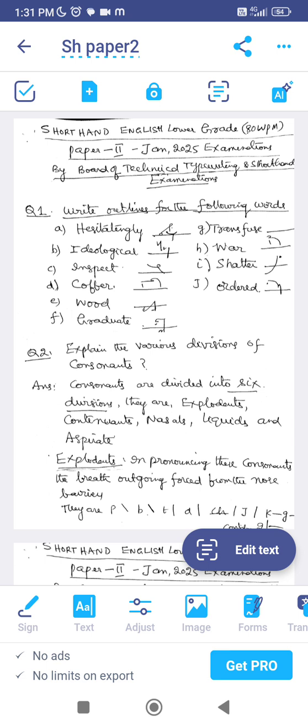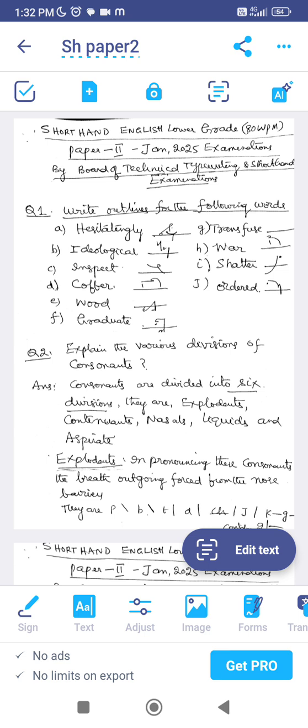So these are the questions. See, the questions he has asked like this: Write outlines for the following words. Different words he has given here. See, the 10 words he has given here. For 10 words he is giving 10 marks. Right? In the same way, the second question.